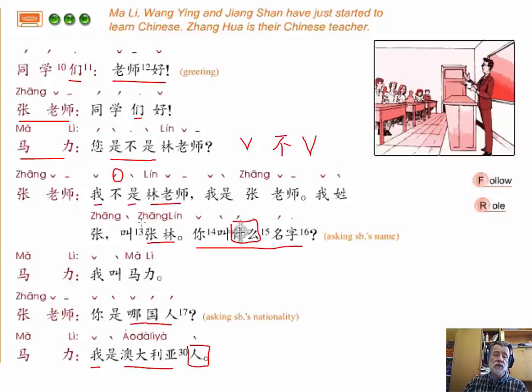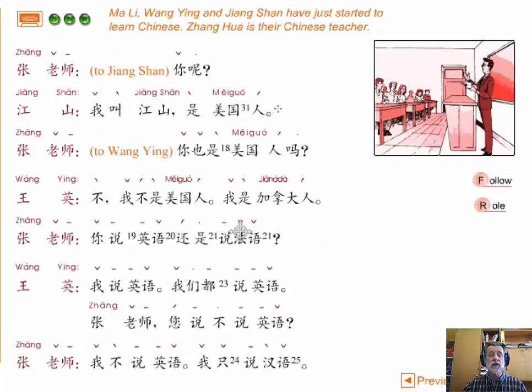The other thing I wanted to point out was that when Zhang Laoshi is addressing Ma Li, notice that Zhang Laoshi uses 你 rather than 您, and that's because their status is different. Zhang Laoshi is the teacher, and in Chinese culture, teachers are respected, and of course, in their hierarchy of things, they are higher up in the hierarchy than a student. So when the students address the teacher, they use 您 to show respect. And when the teacher addresses the students, they use 你. Okay, so moving on to the next bit.